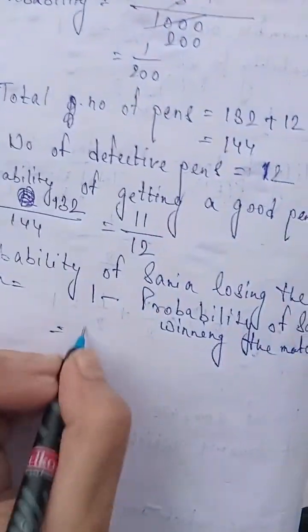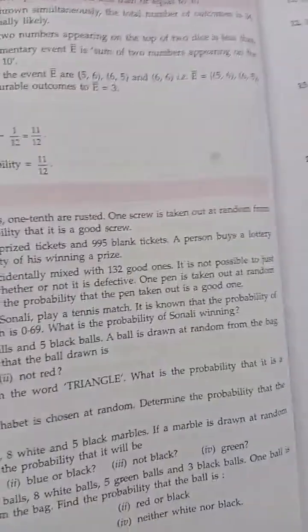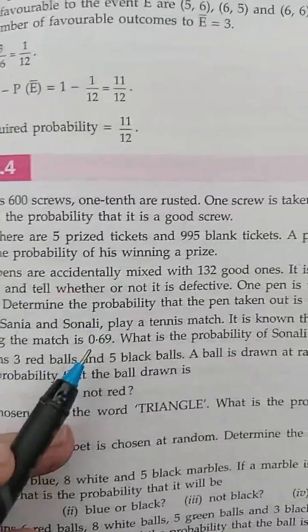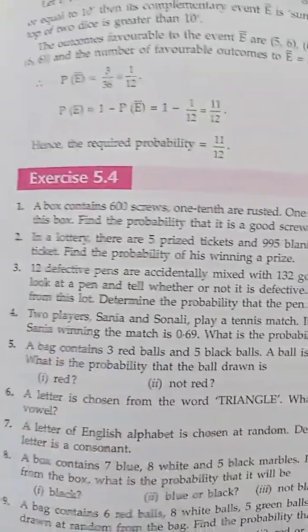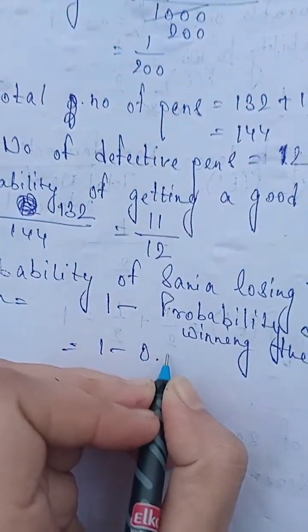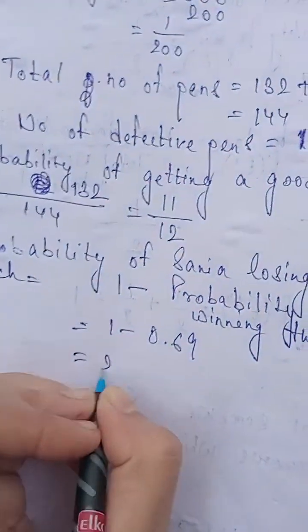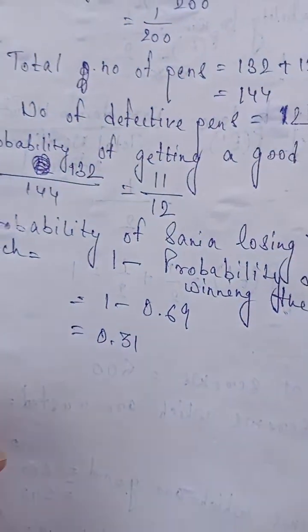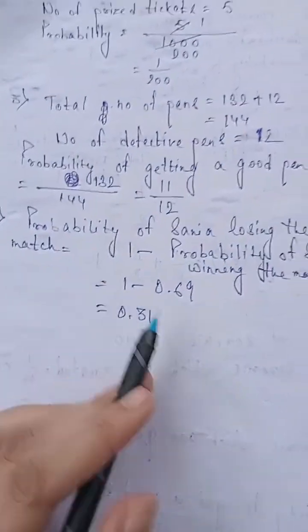So 1 minus 0.69 is 0.31. So the probability of Sania losing the match is 0.31.